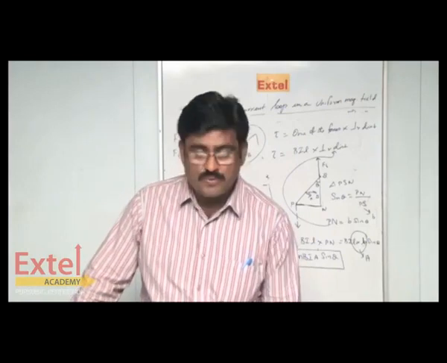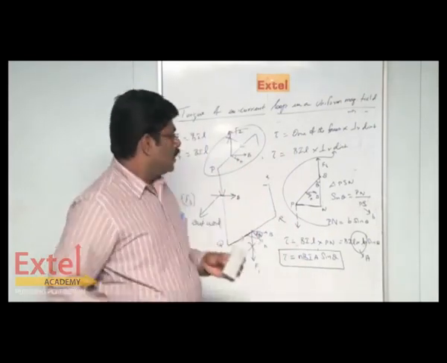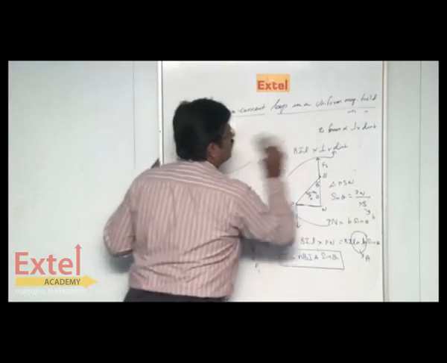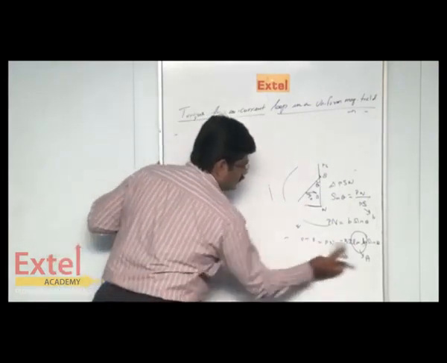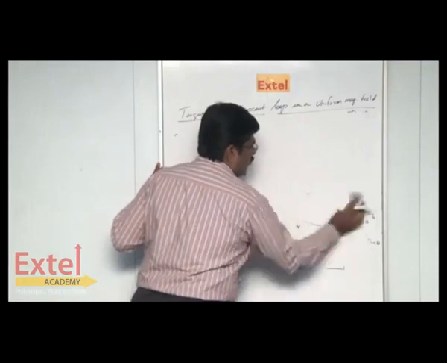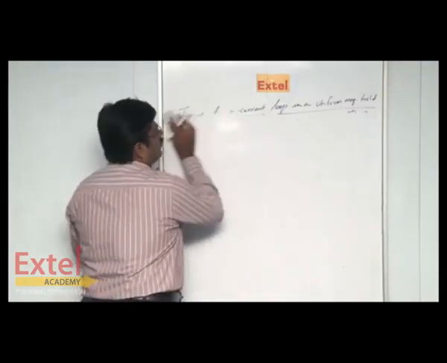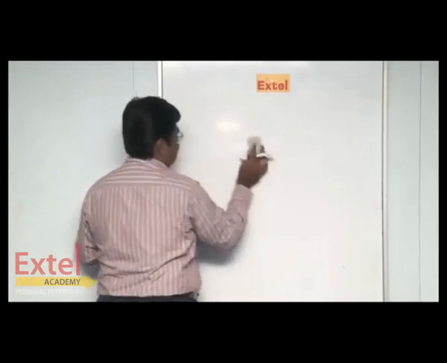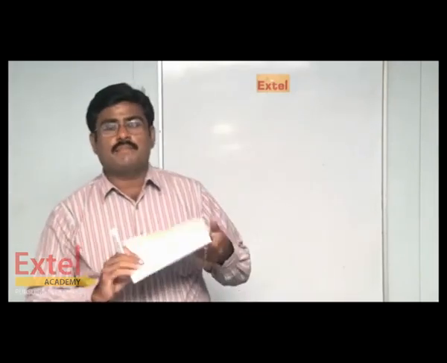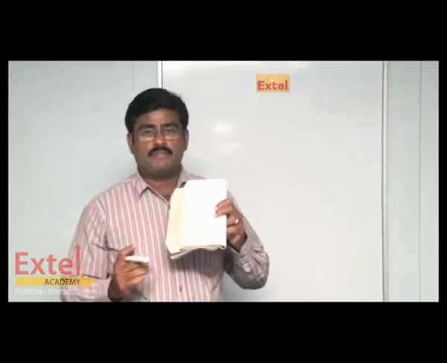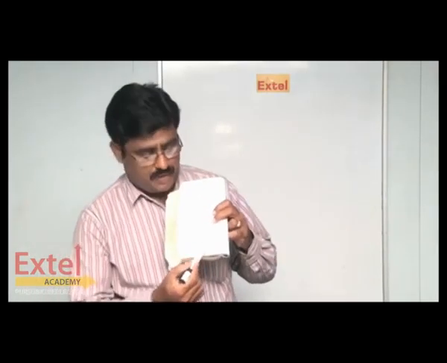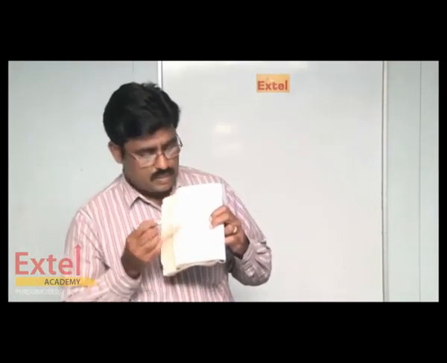Next we will move to the moving coil galvanometer. The moving coil galvanometer is a device that is used to measure current. When you go through the construction part, I would like to show the diagram. Look at the book and you can see the diagram. So this is the construction part.